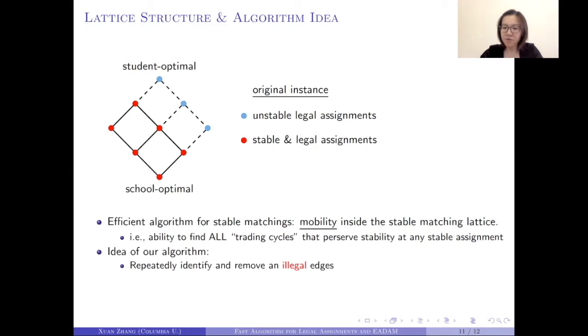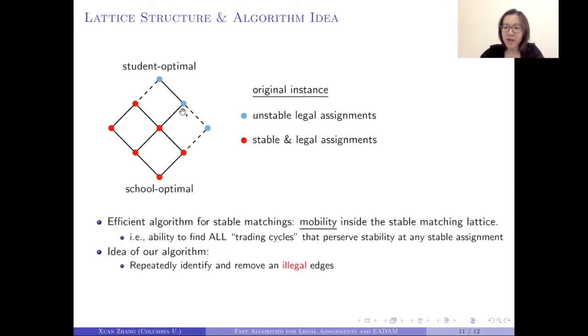So the idea of our algorithm is to repeatedly identify and remove illegal edges. An illegal edge is simply a student and school pair that is not in the legal sub-instance. Once we remove an illegal edge, we'll be able to see this trading cycle.